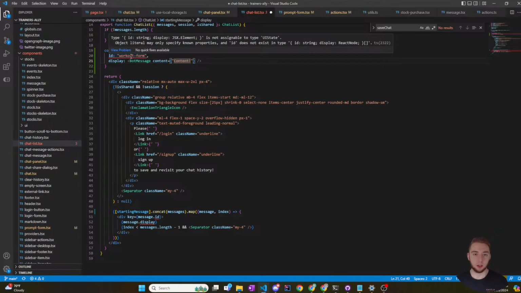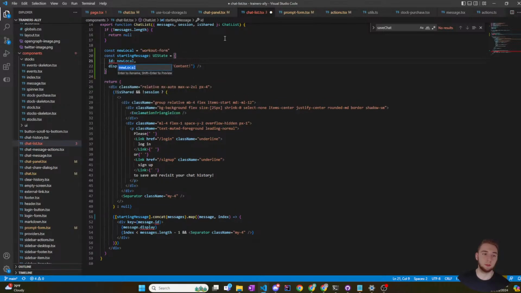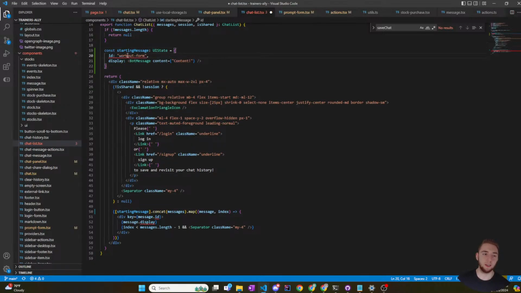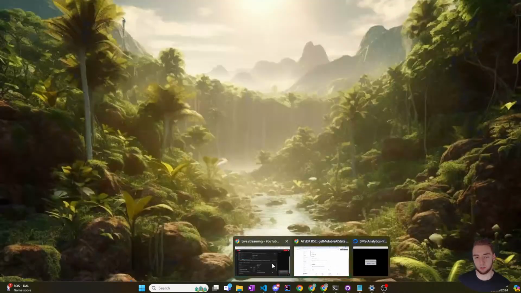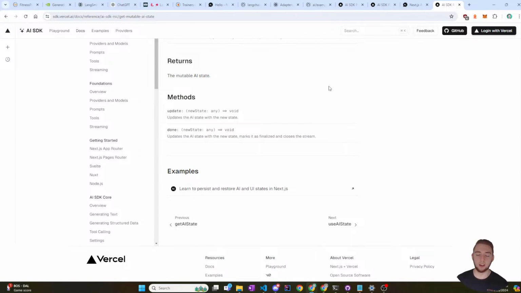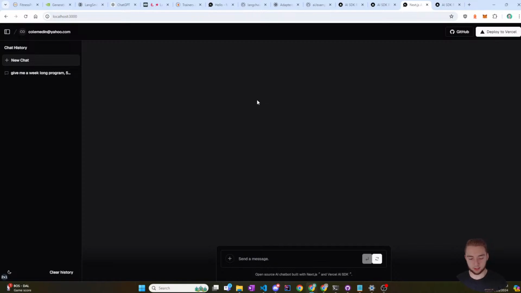Object literal. Shoot. No, that's not gonna help. What is the problem here? Oh, it's because, okay, never mind. UI state is a form, isn't it? And I'll just do it like this. So I'll just make it an array of a single item. All right, so now we're good. Yeah, this is so much simpler. I was overthinking it too much because I'm trying too hard to use the functionalities of the AI Vercel SDK, but it's not worth the pain.